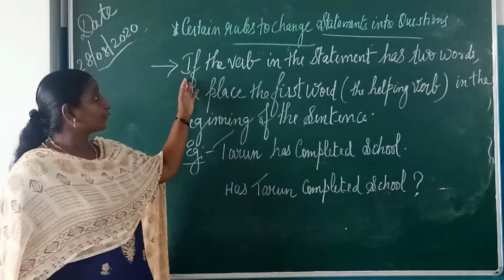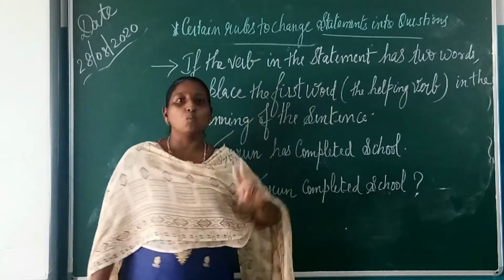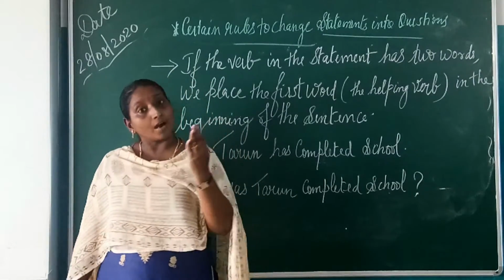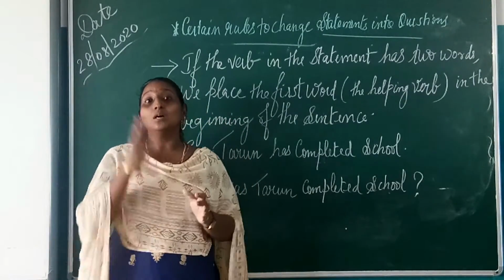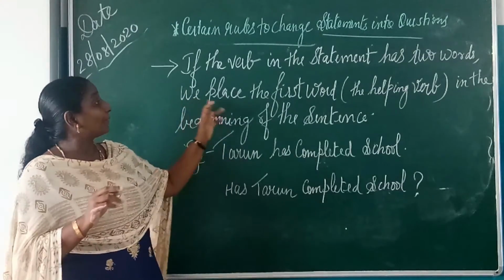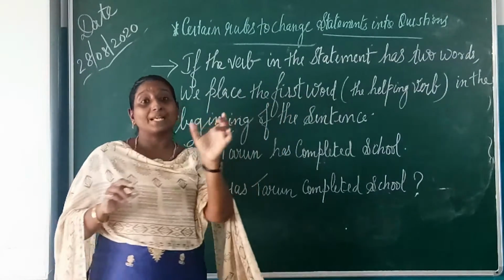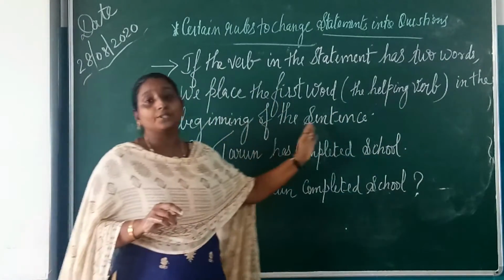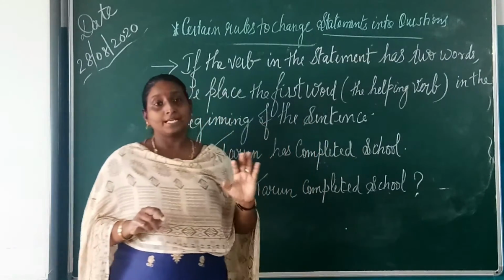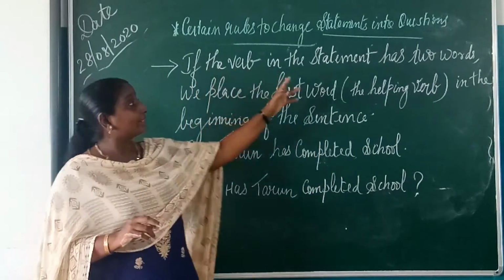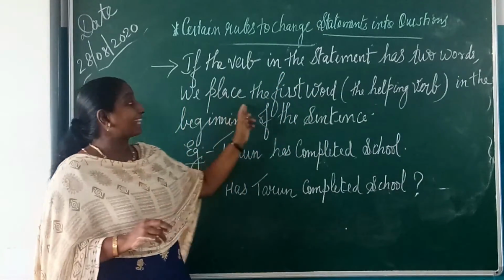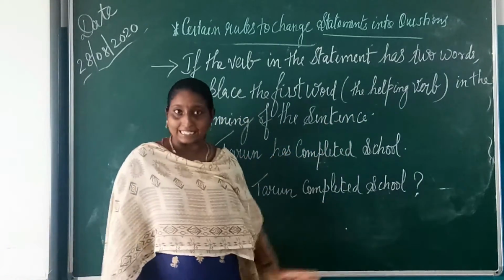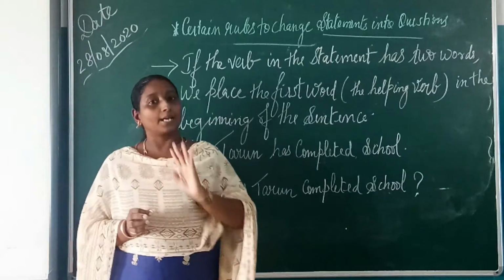The next one is if the verb in the statement has two words. That means if there is a statement that has two verbs, in that also you can change that statement into a question format. How is it? We place the first word, that means the first verb as the helping verb, in the beginning of the sentence to make a question type. See, if the verb in the statement has two words, we place the first word as the helping verb in the beginning of a sentence to make the interrogative type of question.